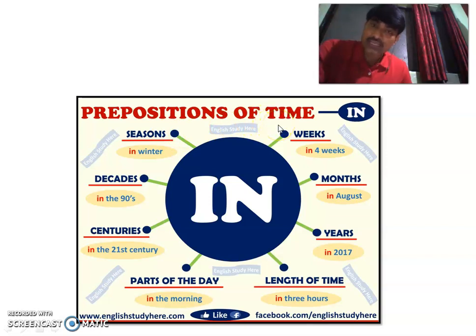And as I said, in can also be a preposition of place. What the different situation or scenario would be in which we use in as a preposition of place, we will discuss later. But as of now, we need to pay attention that these are the eight situations in which we are going to use in as a preposition of time. And you can have your own sentences.